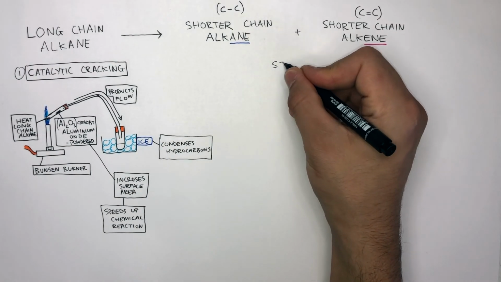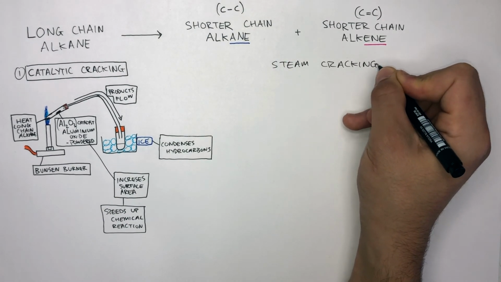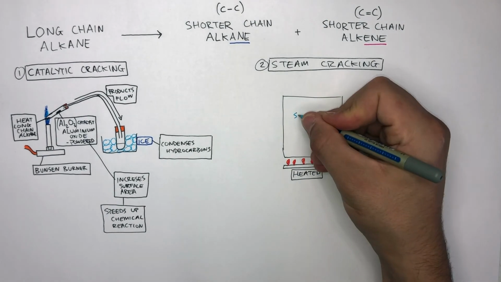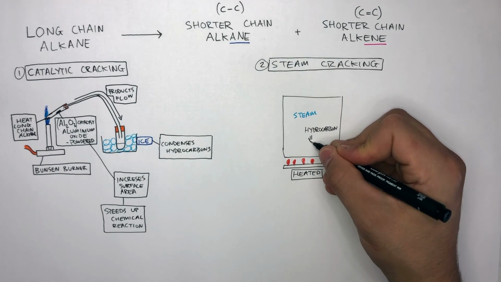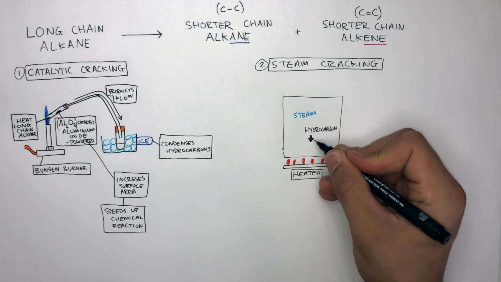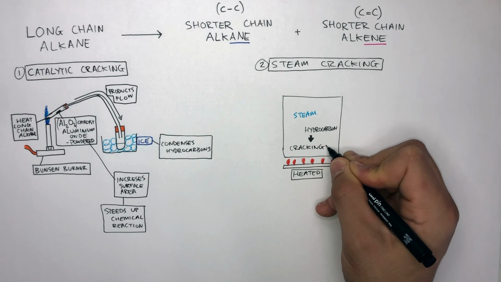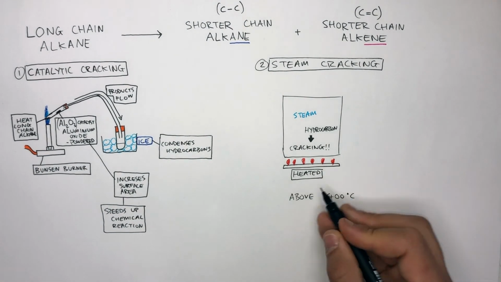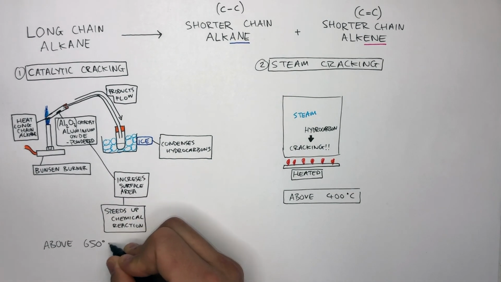The second process used to crack long chain alkanes is called steam cracking. Water is heated above 400 degrees Celsius until it becomes steam. Along with this, the hydrocarbon is heated, and together, this combination causes the long chain hydrocarbon to be cracked into a shorter chain alkane and a shorter chain alkene. Steam cracking is above 400 degrees Celsius, whereas catalytic cracking is above 650 degrees Celsius.